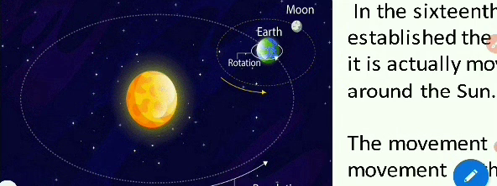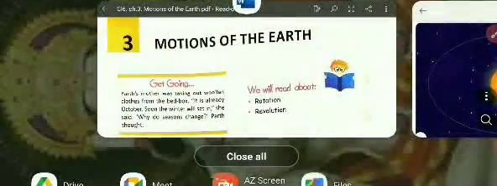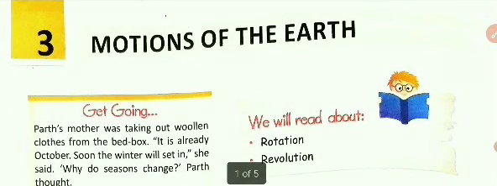Rotation, when the earth rotates or spins on its axis, is called rotation. And when the earth orbits around the sun, it is called revolution. Okay? Now, rotation causes day and night and revolution causes seasons. Now, let us read from your chapter, children. Motions of the earth.